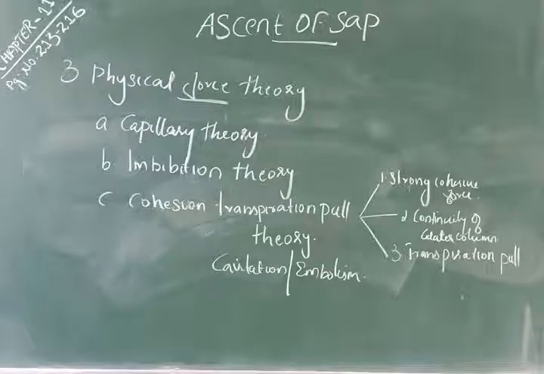Like that, in plants, such a pull is generated by the process called transpiration. Such pull is called transpiration pull.